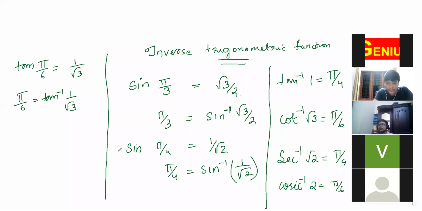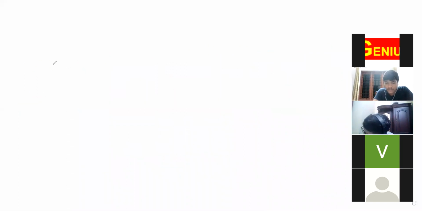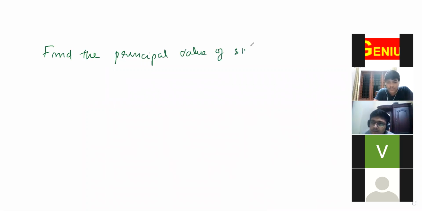Yeah. Now, write one question. Find the principal value of sine inverse 1 by root 2. So principal value means they are just asking you to find the angle. Understood?